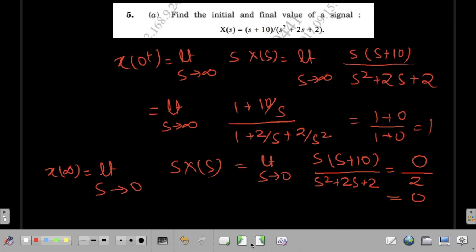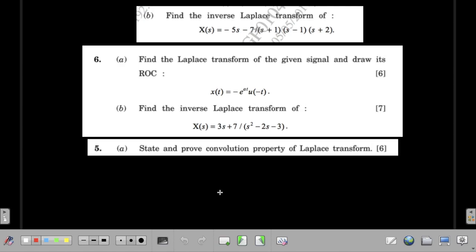Some other problems that have been asked in Laplace transform are finding the inverse transform of a Laplace transform, which is again a very simple problem. You should not face any problem while solving it. Another question that has been asked is to find the Laplace transform and draw the ROC, and the inverse Laplace transform again, and state and prove the convolution property of the Laplace transform.